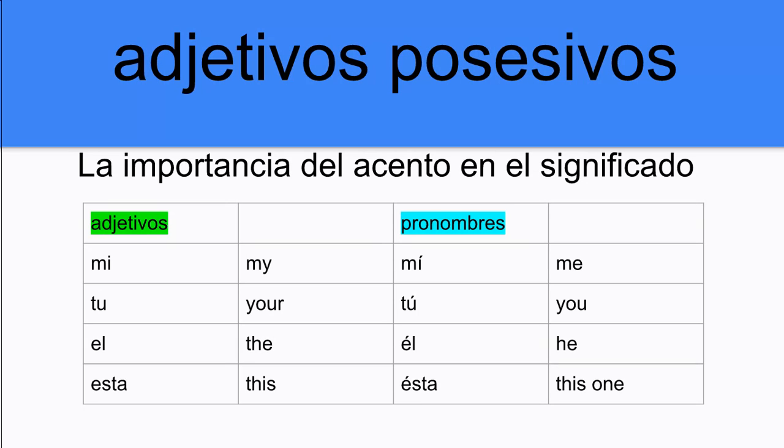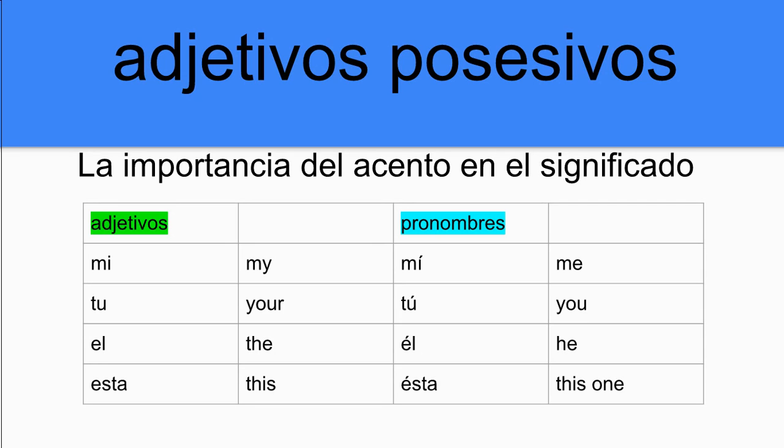My, mi, your, tu, the, el, or this, esta. That's not a complete word, right? We need my something, your something, the something, this, whatever. While the pronouns, los pronombres, you see the accent mark, and that becomes then a person or thing. Mí, tú, él, ésta.